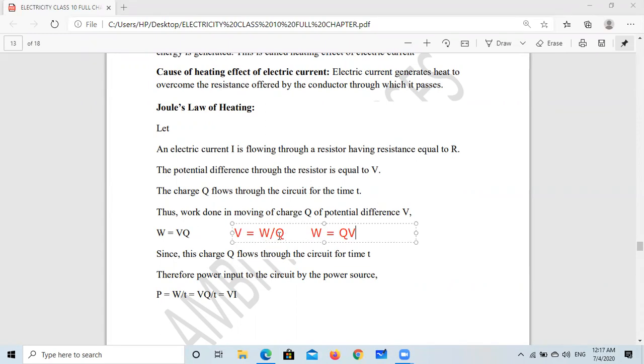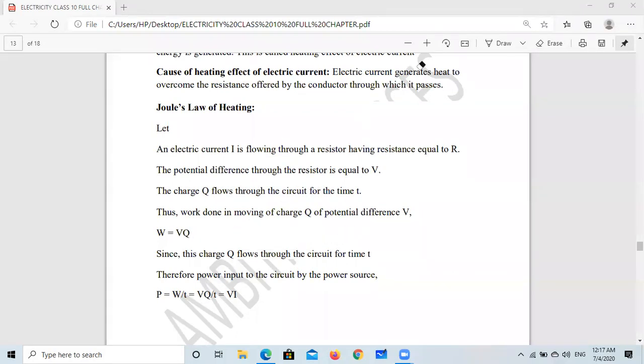This is the Q charge. Work done to bring Q charge to a point in an electric field is equal to VQ, where the potential difference is V. Potential difference and potential are the same thing here, because when we say potential difference, it is compared to infinity, and at infinity the potential is 0. We don't have to go into detail. Here, work done to bring Q charge, that is W equal to QV.